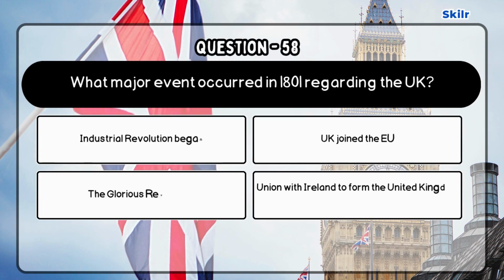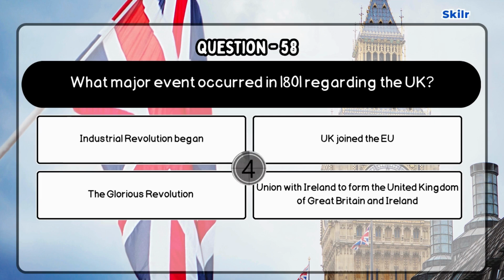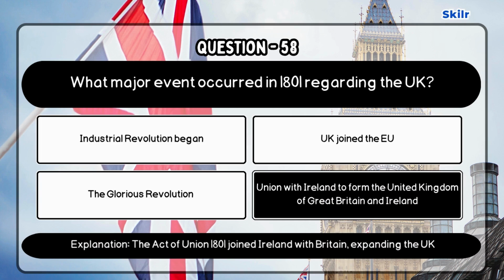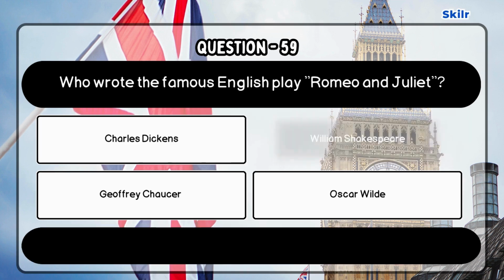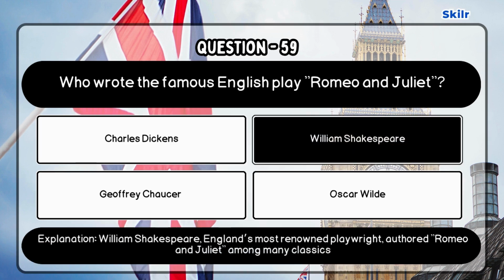Question 58. What major event occurred in 1801 regarding the UK? Correct answer is union with Ireland to form the United Kingdom of Great Britain and Ireland as the Act of Union 1801 joined Ireland with Britain, expanding the UK. Question 59. Who wrote the famous English play Romeo and Juliet? Correct answer is William Shakespeare as William Shakespeare, England's most renowned playwright, authored Romeo and Juliet among many classics.